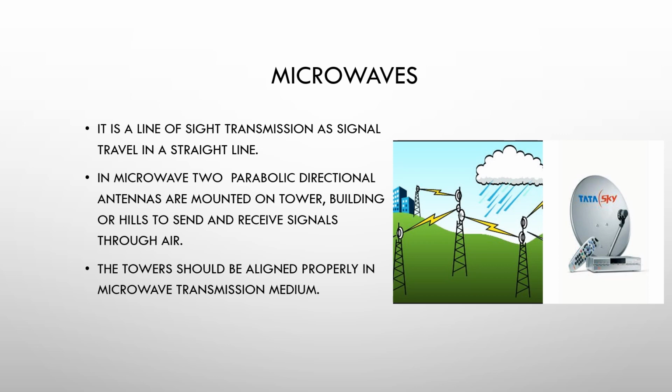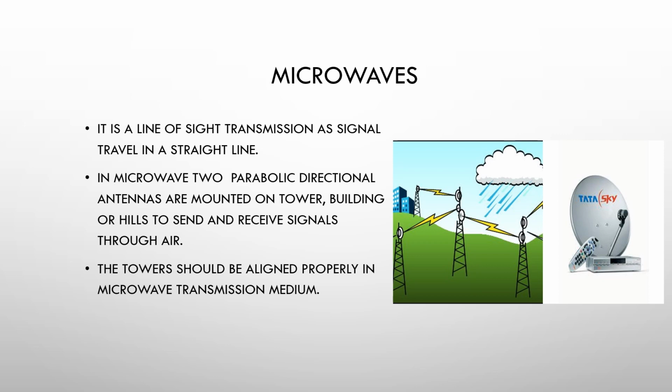Next is microwaves. It is a line of sight transmission. A signal travels in a straight line. Now in microwaves, even though a tower is there, the signal doesn't flow in all directions, it flows only in a single line, that is a straight line. In microwave, two parabolic directional antennas are mounted on the tower, building or hills to send and receive signals through air. In microwaves, any tower contains a signal receiver and a transmitter.